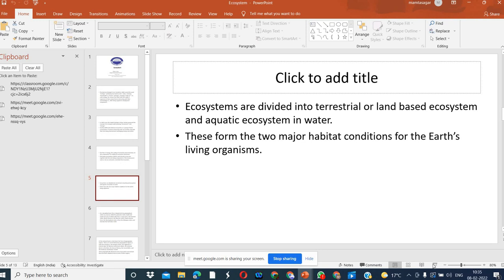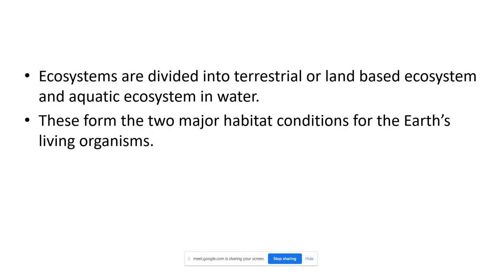So, ecosystem can be divided into different types based on the land. If it is land based, that is terrestrial ecosystem. If it is water based, that is aquatic ecosystem. I have given you the example of both of these types. In the forest, organisms interact with each other.